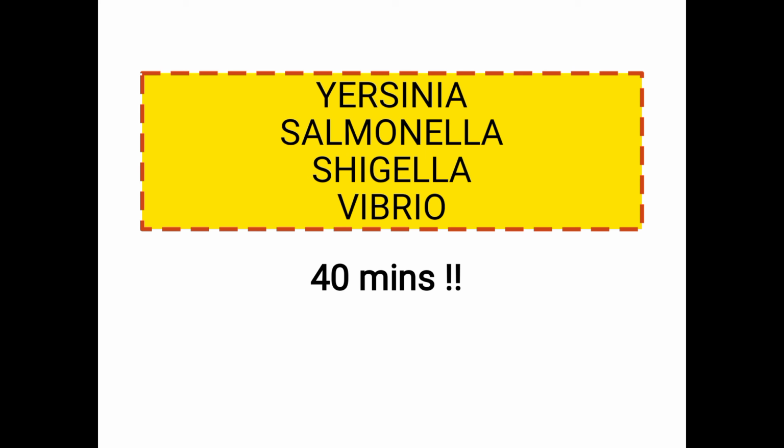Then coming to the cholera toxin. So cholera toxin is a bipartite toxin, coded by the CTX gene. So fragment A and fragment B. Fragment A for action, B for binding. A increases cAMP, B binds GM1 ganglioside. Okay, then A has 1 subunit, B has 5 subunits. B binds to the GM1 gangliosides on ileal mucosa.